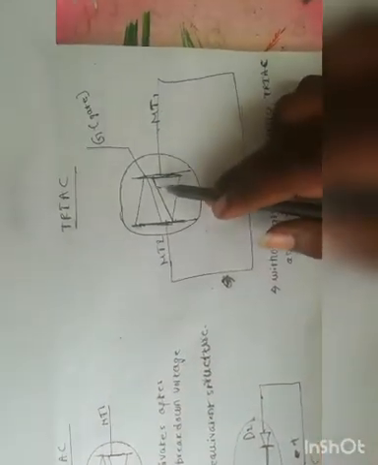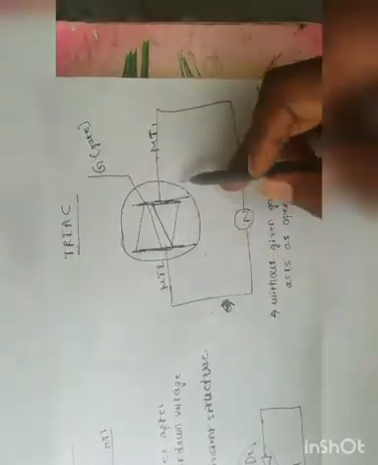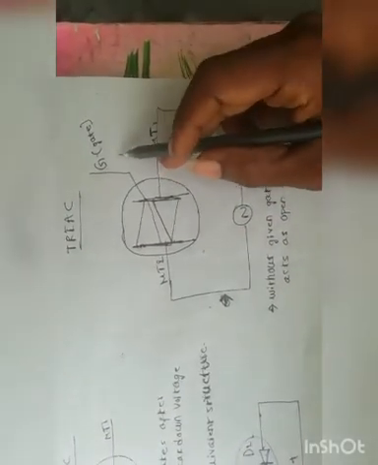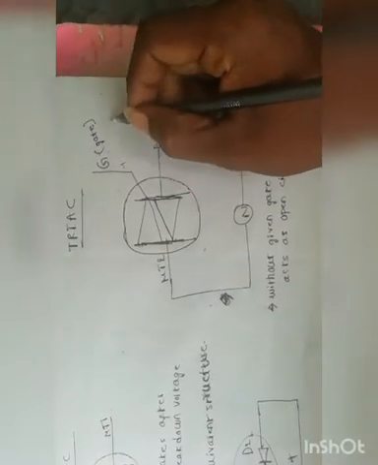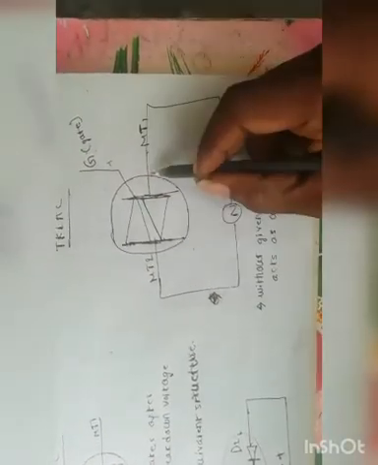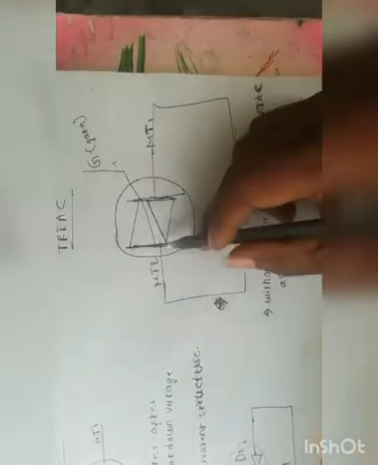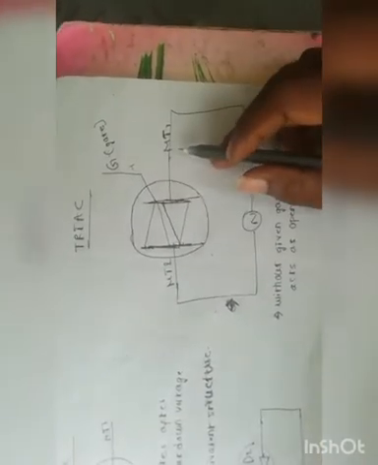But here this component will be activated after passing some specified gate current. So some specified current should be passed through this component, then only it acts as a short circuit. Otherwise it offers infinite resistance. That means it acts as an open circuit.